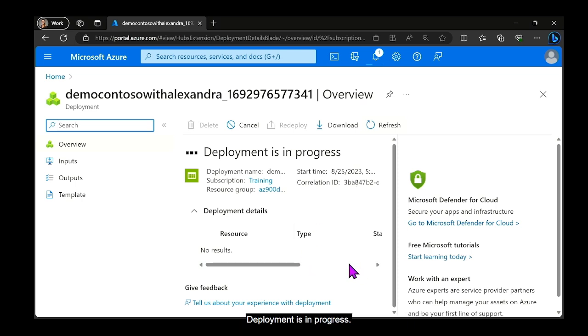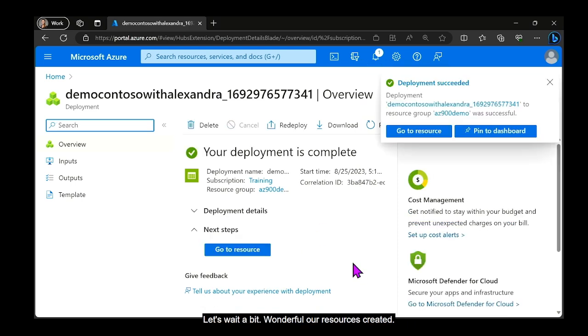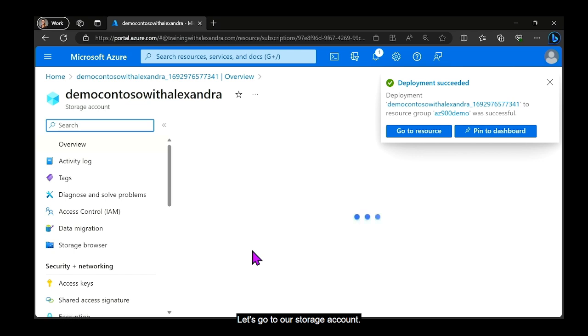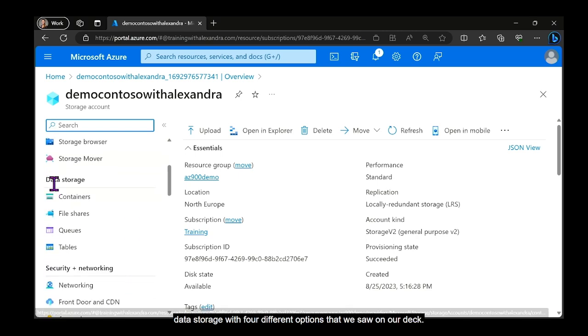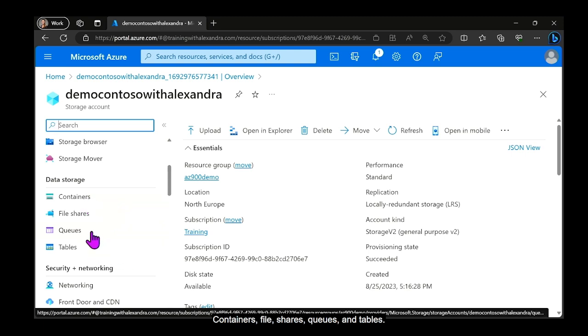So deployment is in progress. Let's wait a bit. Wonderful, our resource is created. Let's go to our storage account. So here we have an overview, and as well we have data storage with 4 different options that we saw on our deck: containers, file shares, queues, and tables.